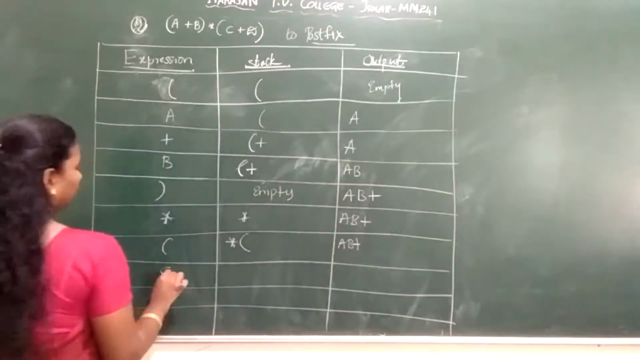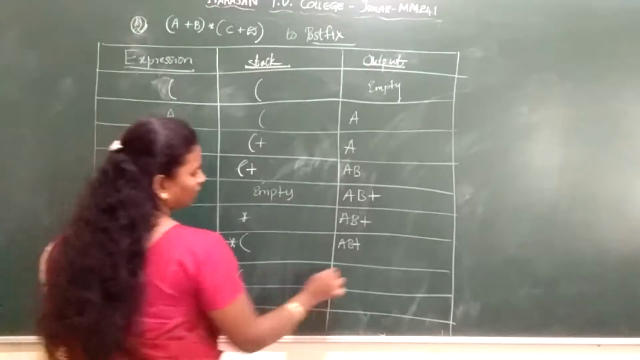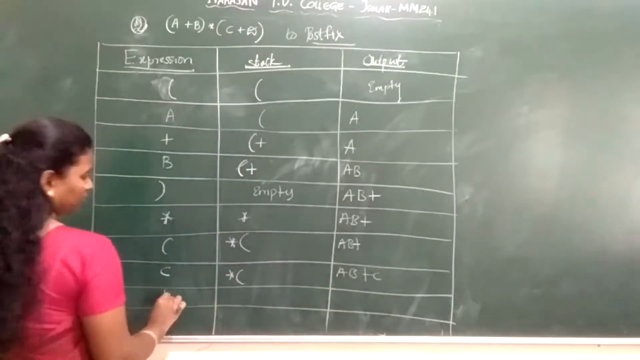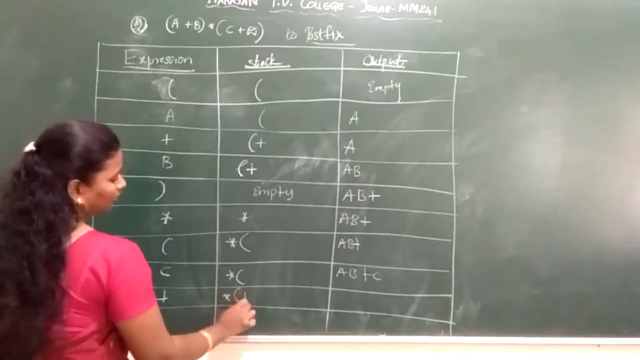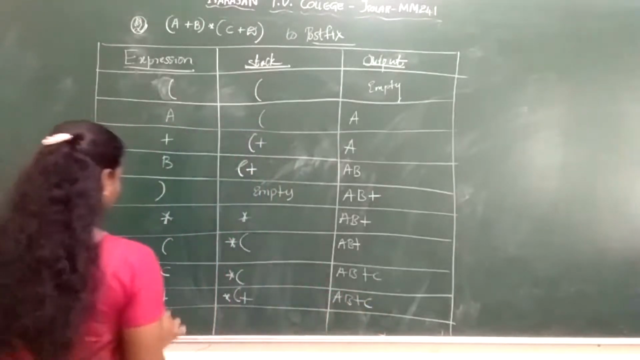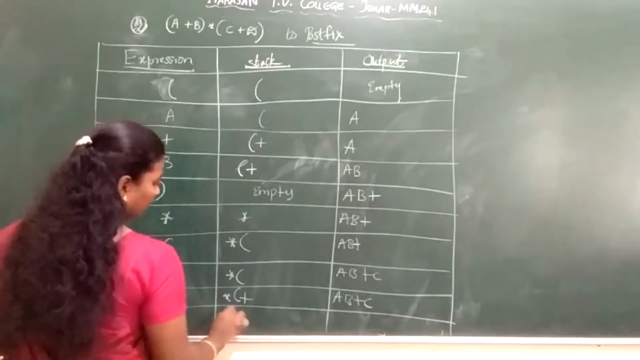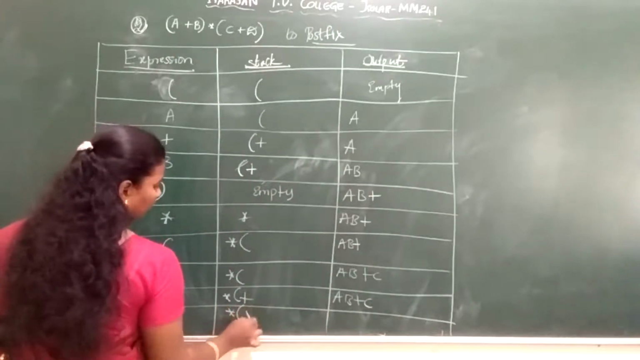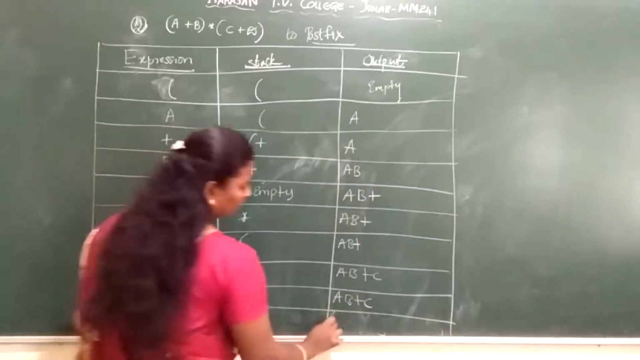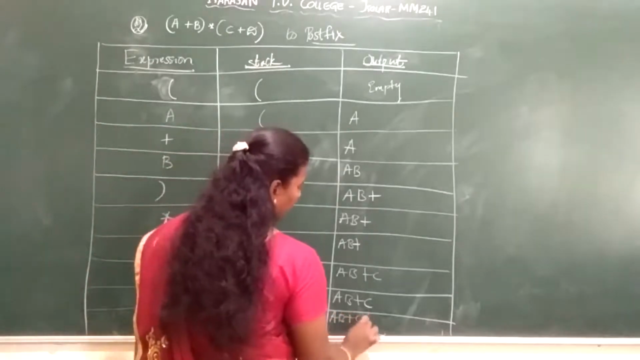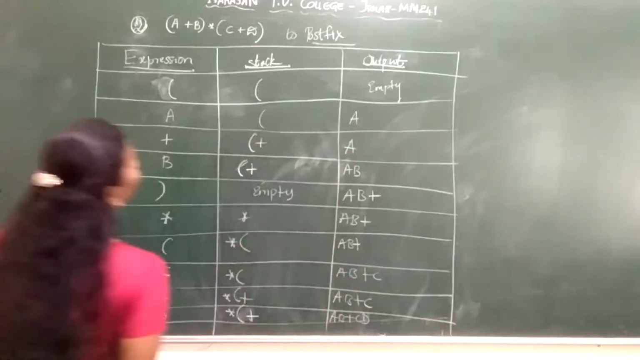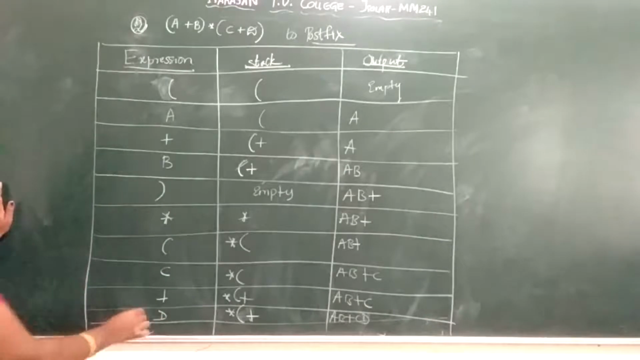Next I have C. So where will I put C? C is an operand: AB plus C. Next I have plus. The stack has asterisk, opening brace, plus, and the output is AB plus C. Next I have D. The output becomes AB plus CD. Okay, last, finally what do I have? I have the closing parenthesis.